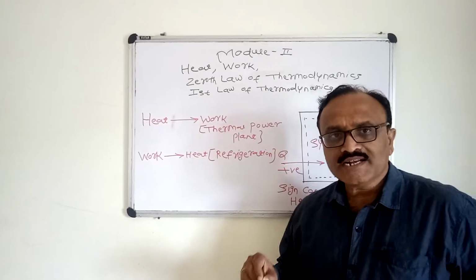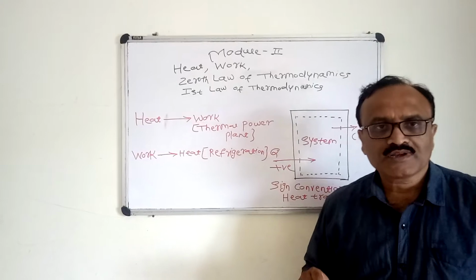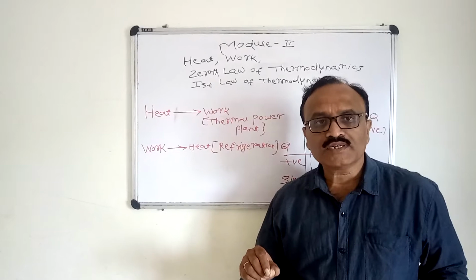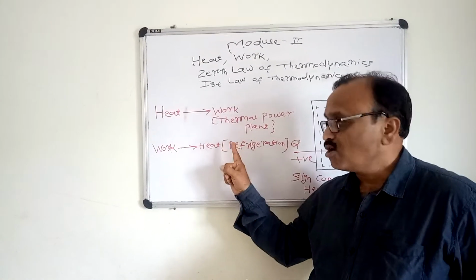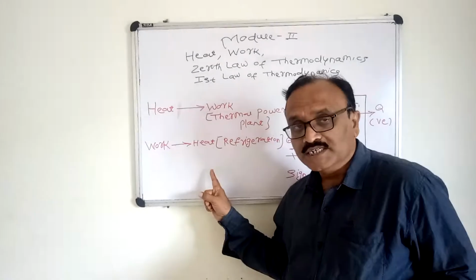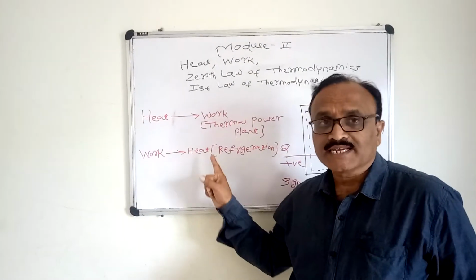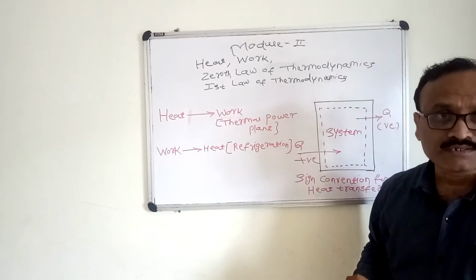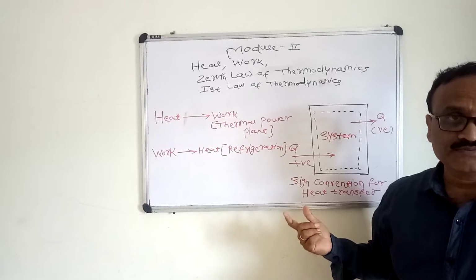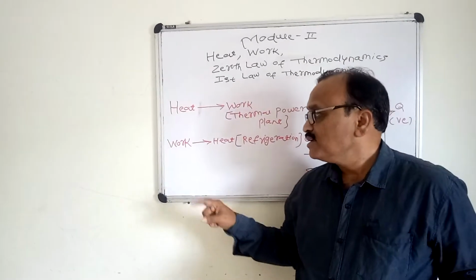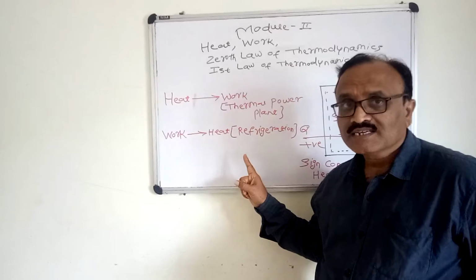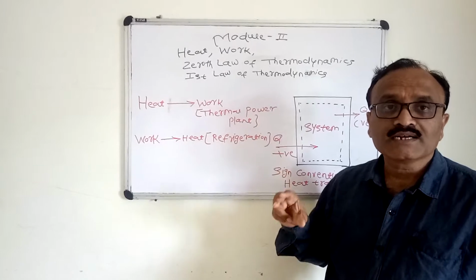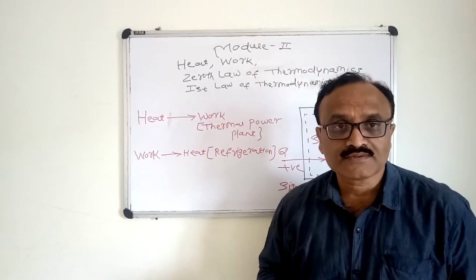Friends, in the entire study of thermodynamics, our main focus is oriented towards how to convert heat to work or how to convert work to heat. So these are the two best examples. If you convert heat to work, you will get a thermal power plant, that means electricity. Again, if you apply work to get heat transfer, you will get the refrigeration effect. So these are the two main concepts in the study of thermodynamics.